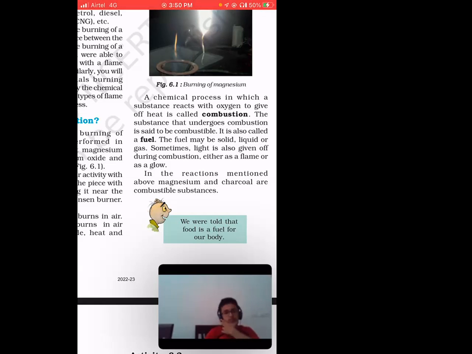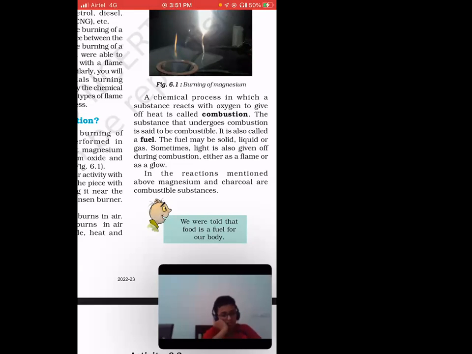A chemical process in which a substance reacts with oxygen to give off heat is called combustion. So when you burn that, you produce heat. Combustion is not simply burning the material. I hope now it's clear. You have to remember terms like oxygen and heat.